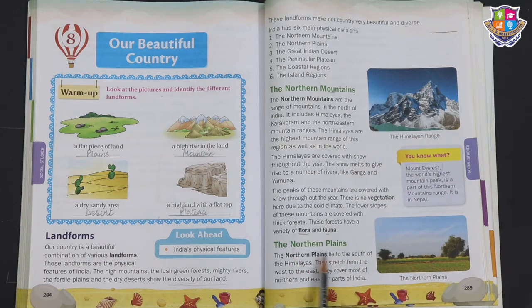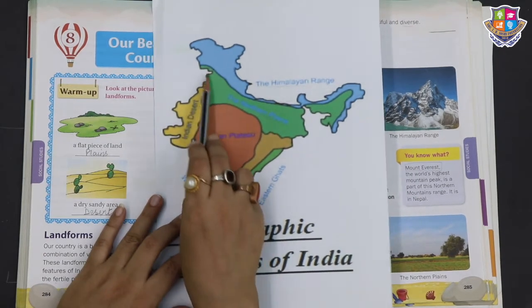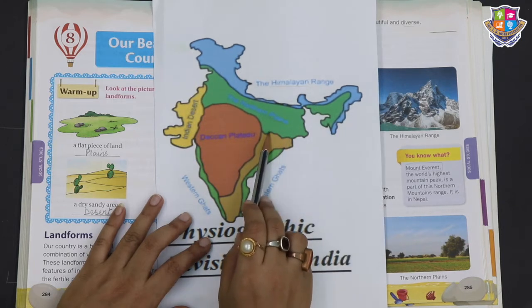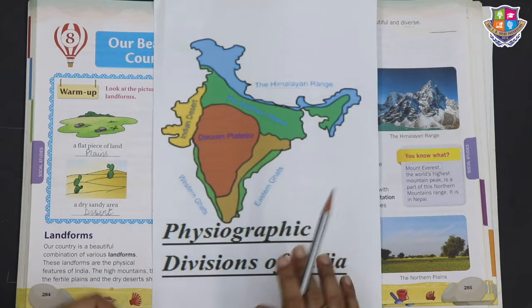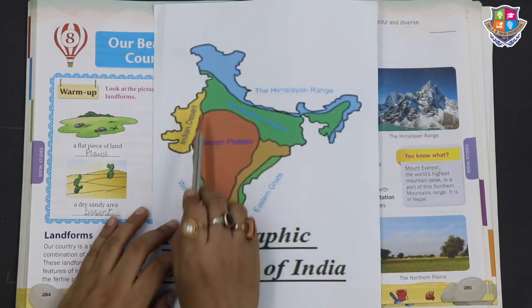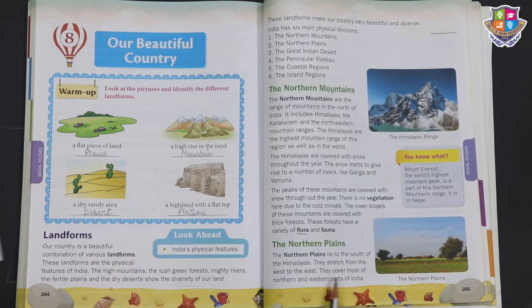Next we have the northern plains. Below the mountain ranges, we have the northern plains. As you can see, this is where the northern plains are spread. The northern plains lie to the south of the Himalayas. They stretch from the west to the east. They cover most of the northern and eastern parts of India.